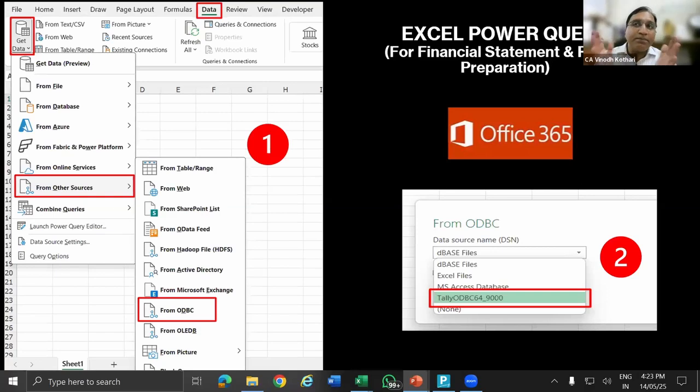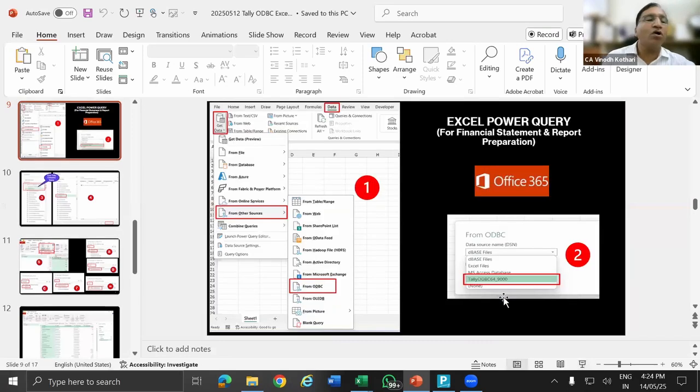This way, with multiple Tally data, you can prepare one trial balance, use Power Query to consolidate, prepare the consolidated trial balance, and every data will be updated. Open the 3 Tally companies, refresh with Alt F5, and all the 3 Tally data will be updated in the 3 trial balances. The 3 trial balances will be updated in the consolidated financial statement. Copy the trial balance, go to the financial statement, paste the data, refresh. Your data is ready and you save your time.